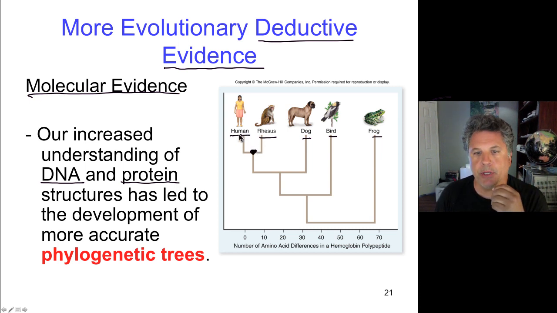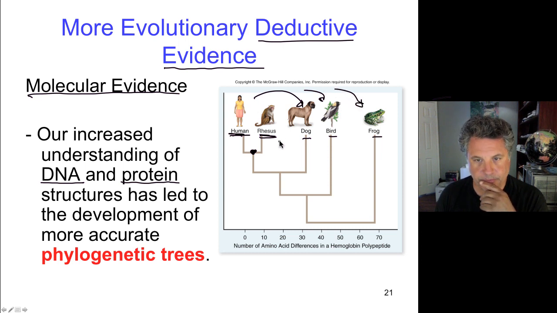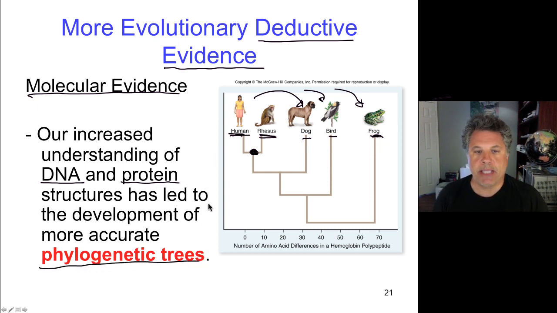So, for example, human genes are much more similar to monkey genes than they are to, let's say, dog genes or bird genes or frog genes. And likewise, frog genes are much more closely related to salamander genes than they are to any of the mammals, for example, or birds. And so the degree of similarity is reflected in homologous DNA and protein sequences, in what we'll call the documents of evolutionary history. And we can build phylogenetic trees based on molecular homology, just like we can build phylogenetic trees based on comparative anatomy homologies.